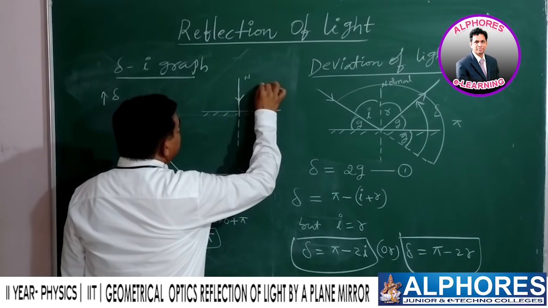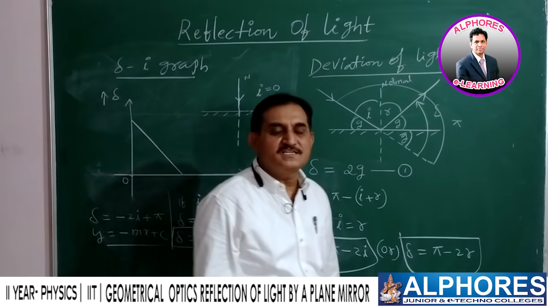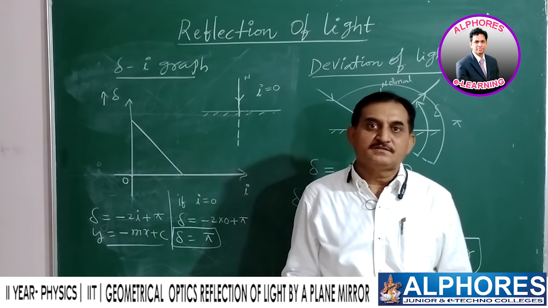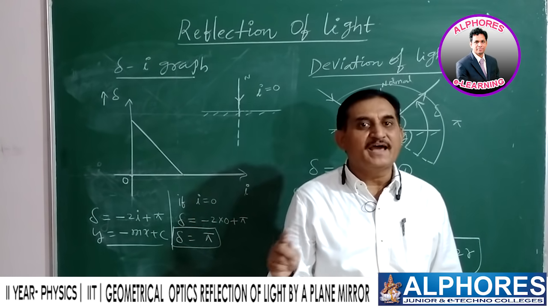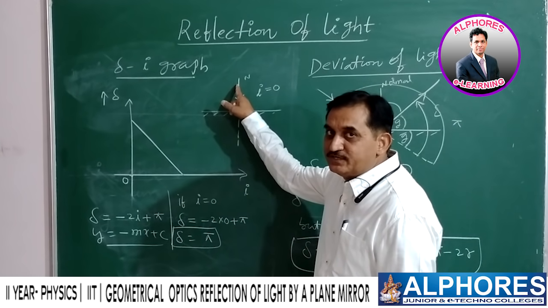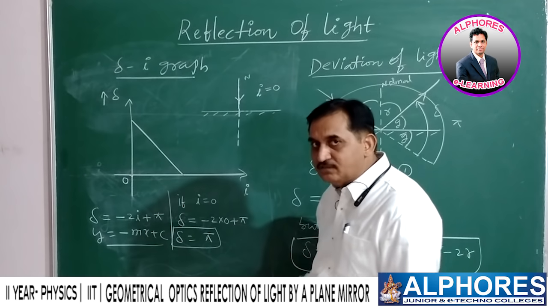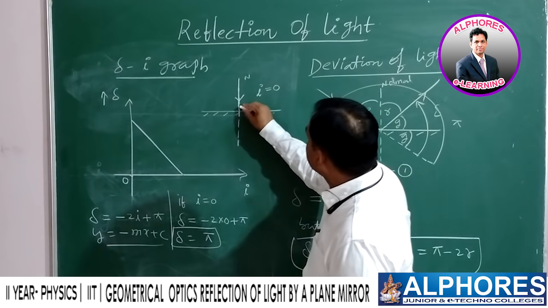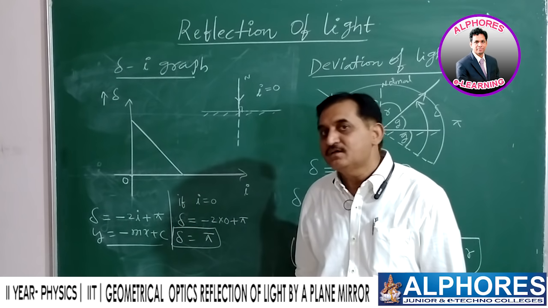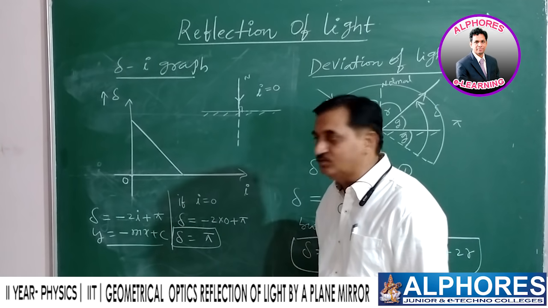Now, angle of incidence is how much here? 0. Why? Because the angle of incidence and angle of reflection, these two are decided by taking the normal as reference. So, the incident ray is incident along the normal. Therefore, it is known as normal incidence. For normal incidence, angle of incidence i is equal to 0.